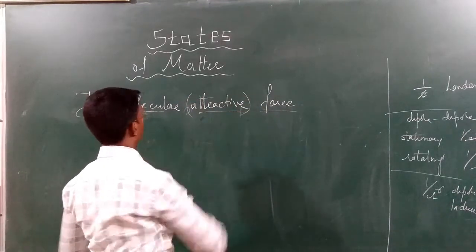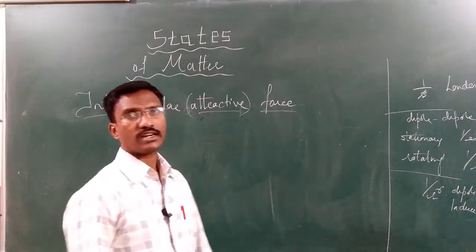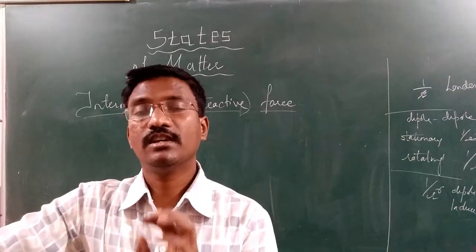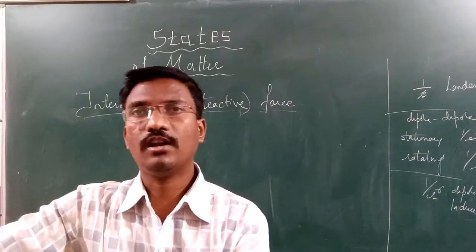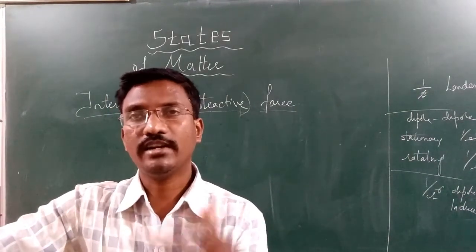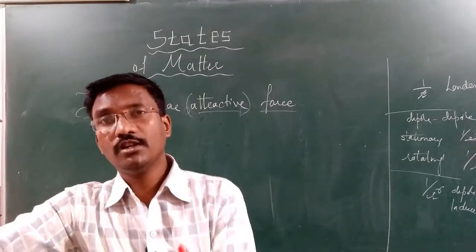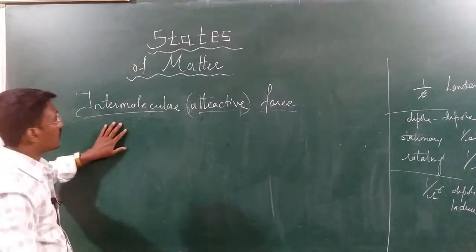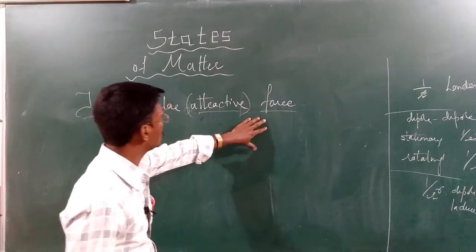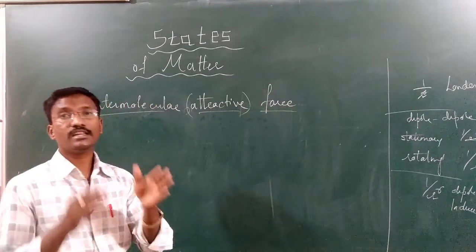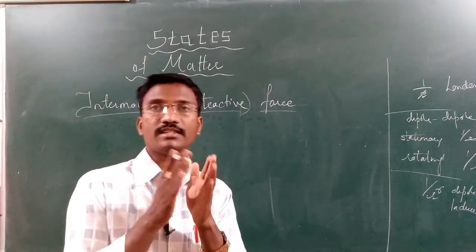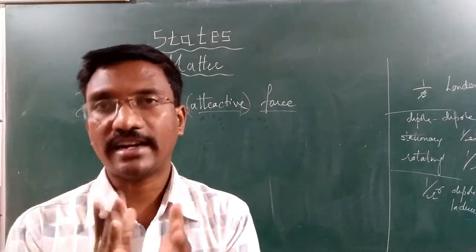So intermolecular attractive forces are nothing but the forces present in almost all matter. It may be a solid, a liquid, or a gas. These molecules which are having the force, this force always makes the particles closer to each other. For that reason it is called intermolecular attractive forces.